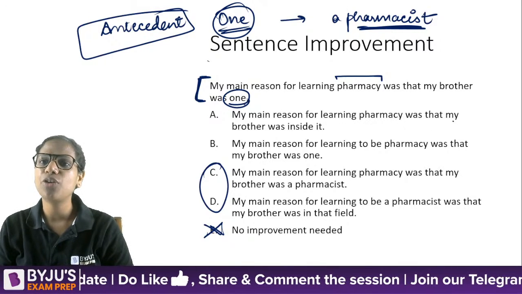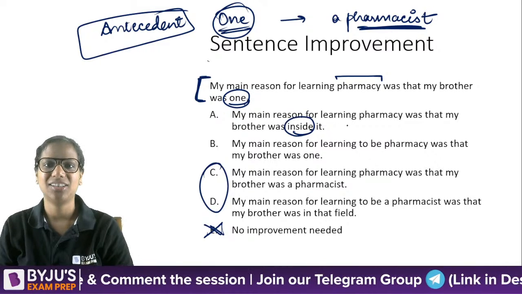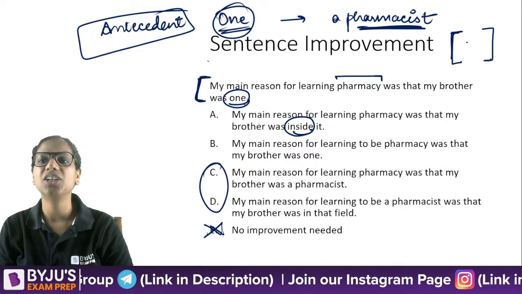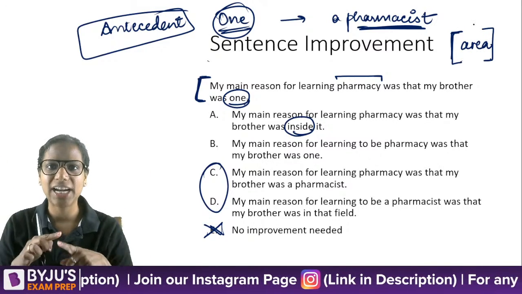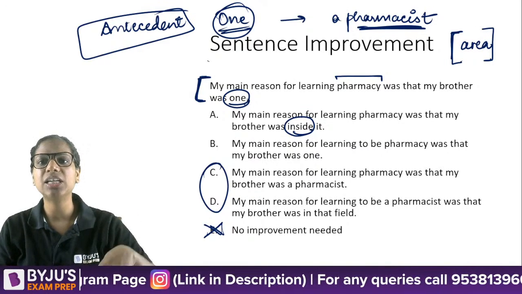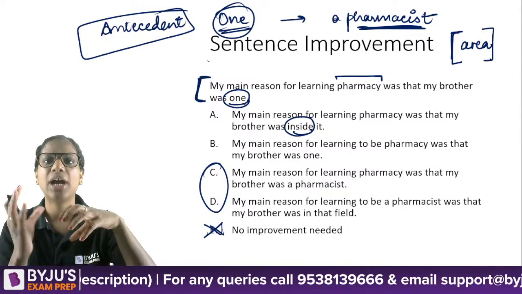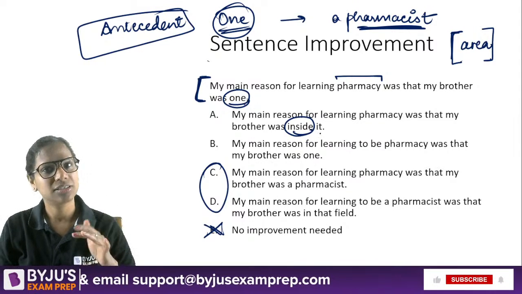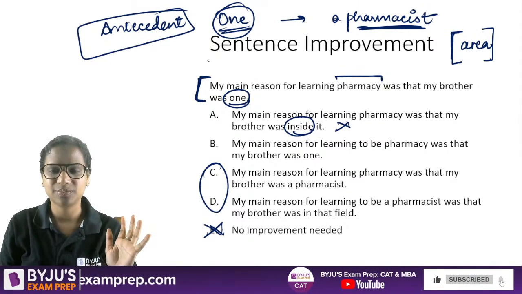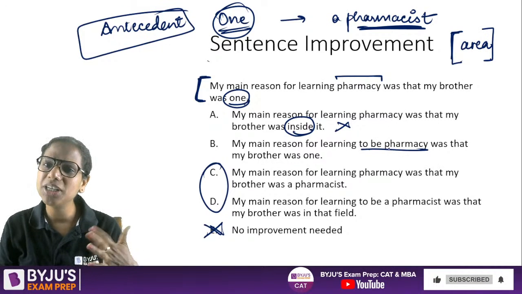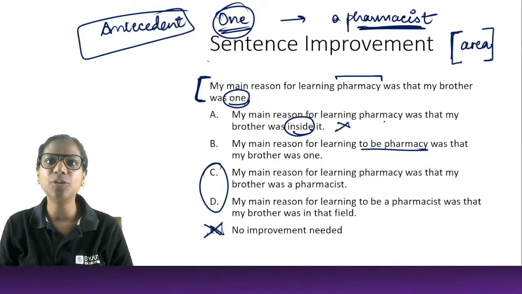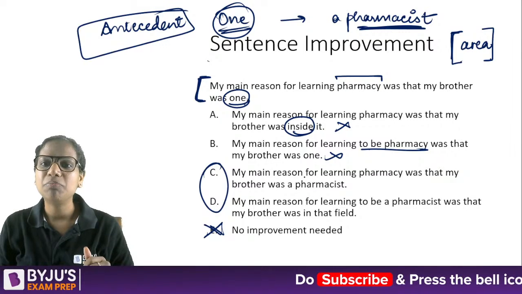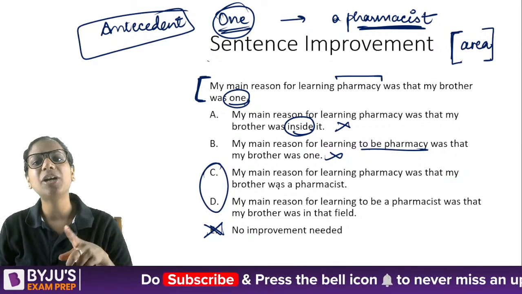My main reason for learning pharmacy was that my brother was inside it. Okay, inside is used to highlight that you are confined in a particular area. For instance, if I say the gift is inside the box, I'm trying to highlight that it is confined in that area in a way. So was inside it does not fit here. Eliminated. Wrong preposition. My main reason for learning to be pharmacy, how can you become a field? I can't become teaching. I can become a teacher, right? Eliminated. My main reason for learning pharmacy was that my brother was a pharmacist.